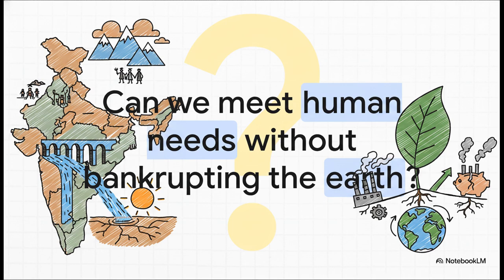Which leaves us with the ultimate challenge. Whether we're planning for a nation of over 1 billion people, routing life-saving water into a scorching desert, or empowering isolated mountain tribes through targeted education, the central tension is always exactly the same. Can we balance our human needs today without bankrupting the Earth of tomorrow? It is absolutely the defining question of modern economic planning.